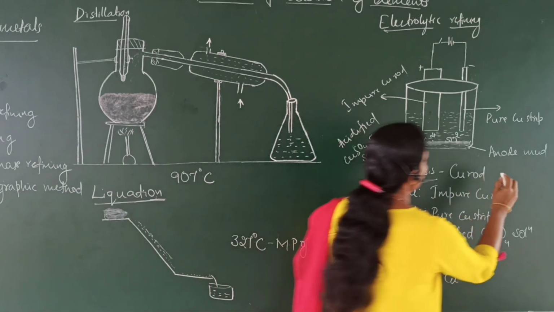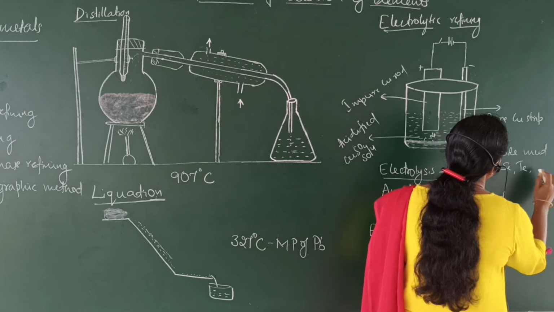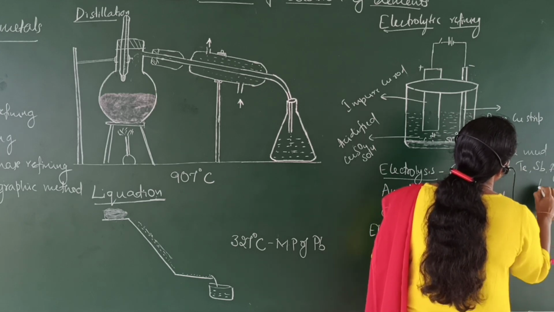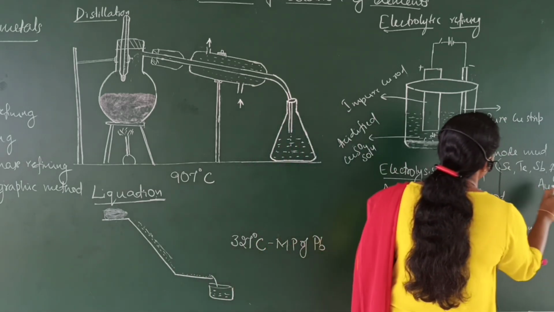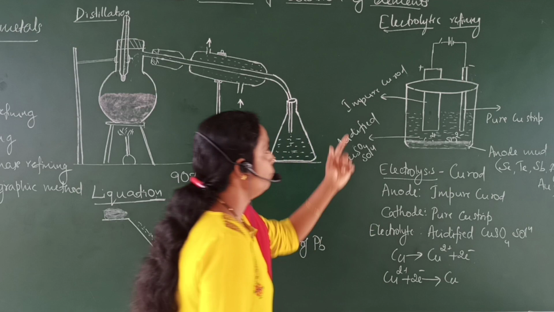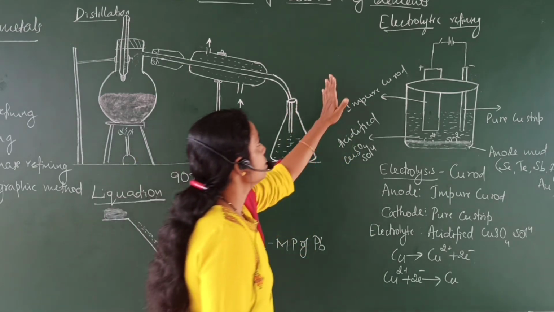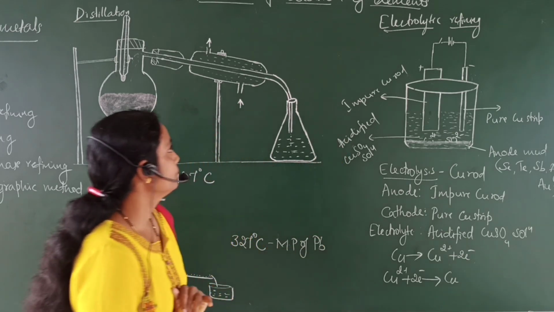The anode mud contains selenium, tellurium, antimony, silver, gold, etc. These are the components present in the anode mud if you electrolyze impure copper rod. This is the electrolytic refining of copper.